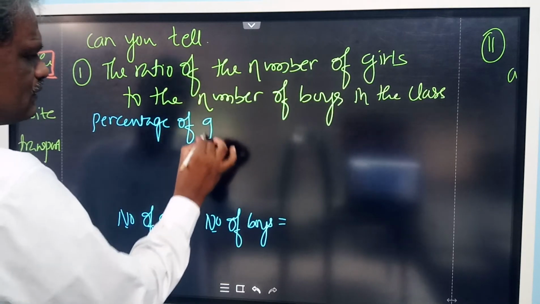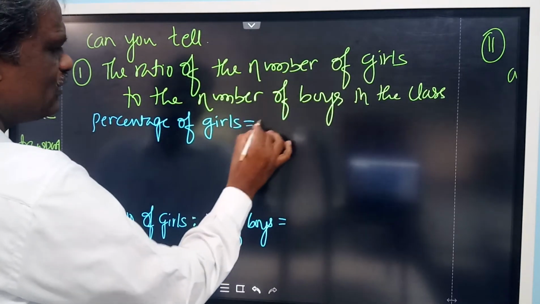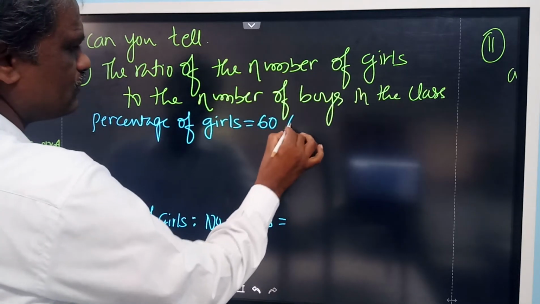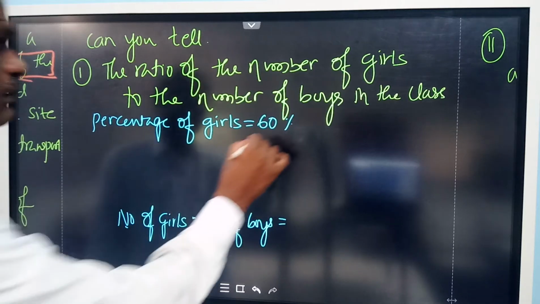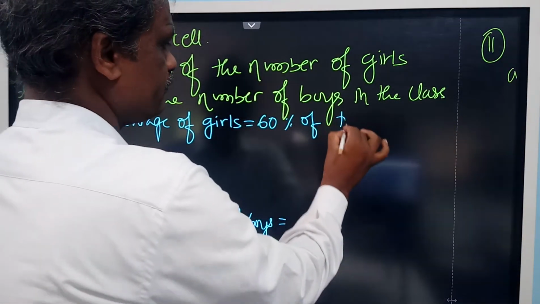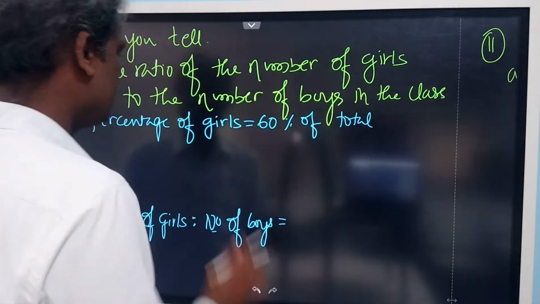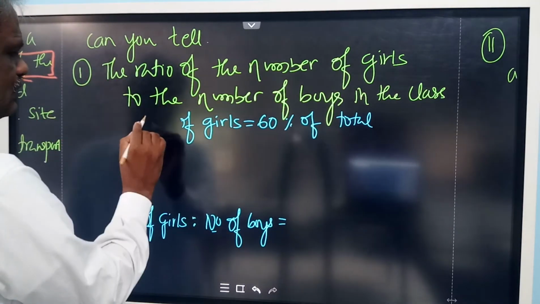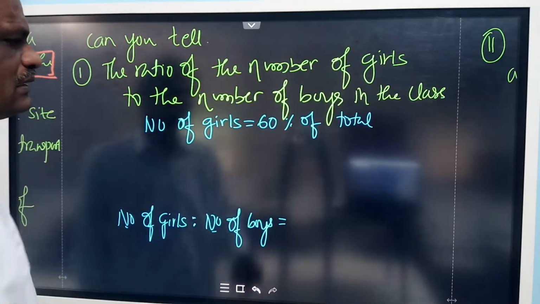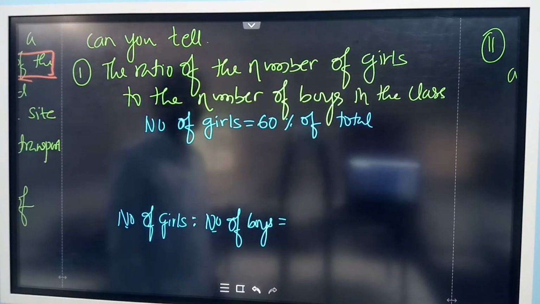Look at this. Percentage of girls is equal to 60% of total. Number of girls is 60% of the total.